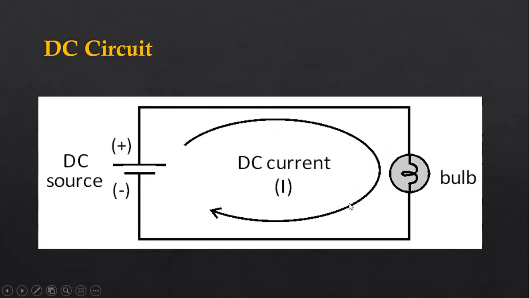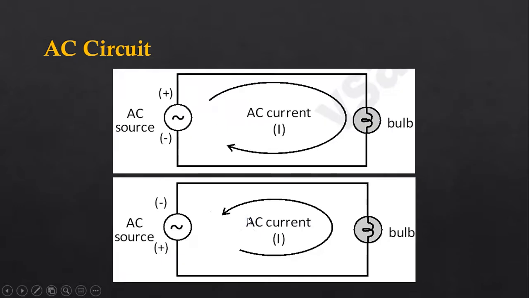So such a circuit is called a DC circuit. In this DC circuit, the polarity of the DC voltage is constant: positive is fixed, negative is fixed, and the direction of the DC current is also fixed. It will always be clockwise in this circuit. But in an AC circuit, the conditions will be different.